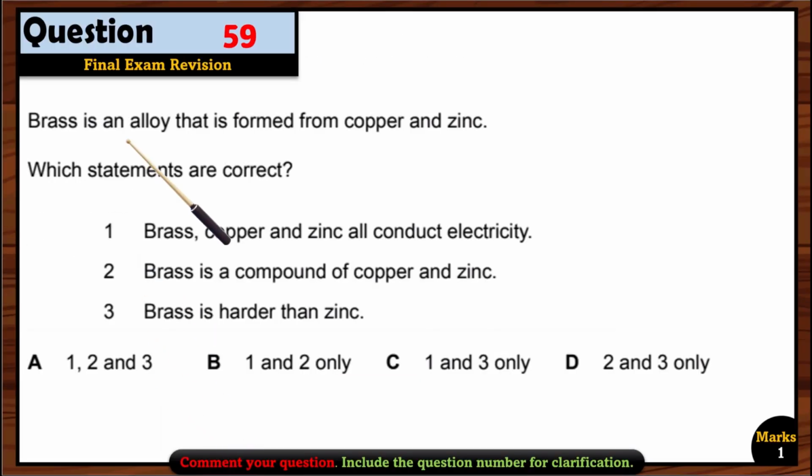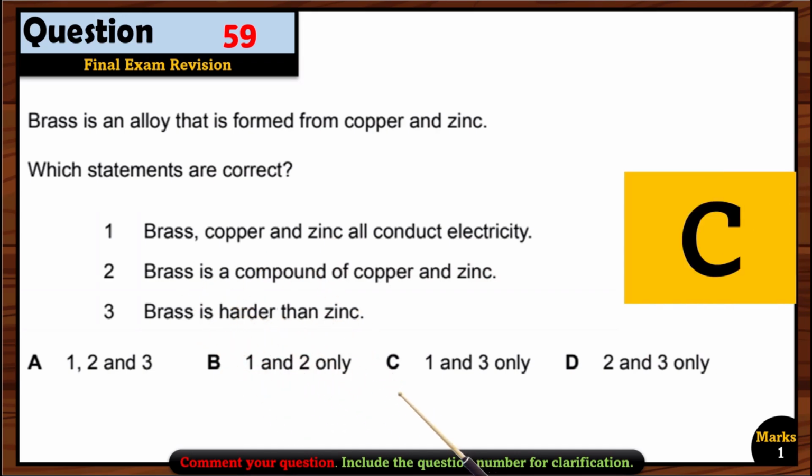Question 59. Brass is an alloy that is formed from copper and zinc. Which statements are correct? Okay, brass, copper and zinc all conduct electricity, right? Brass is a compound. Wrong. Brass is harder than zinc. Yes. So 1 and 3 are right. That is C. So 1 and 3 only.